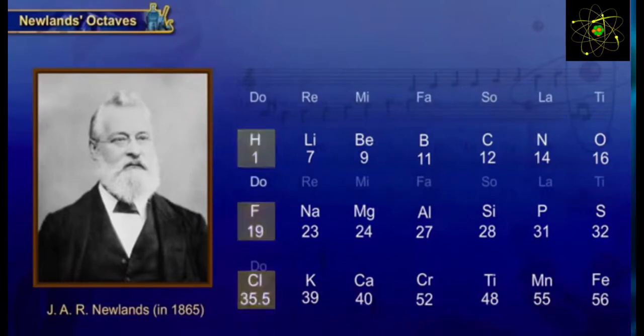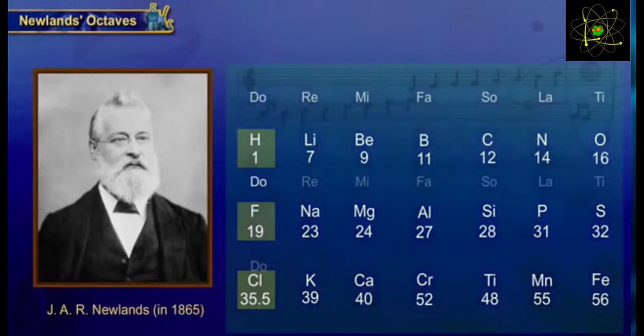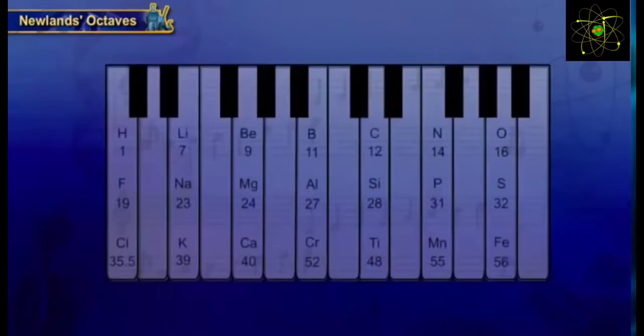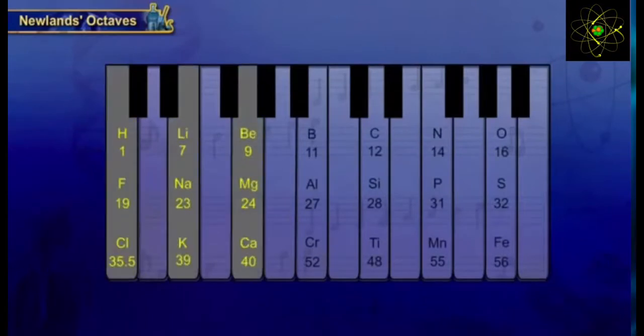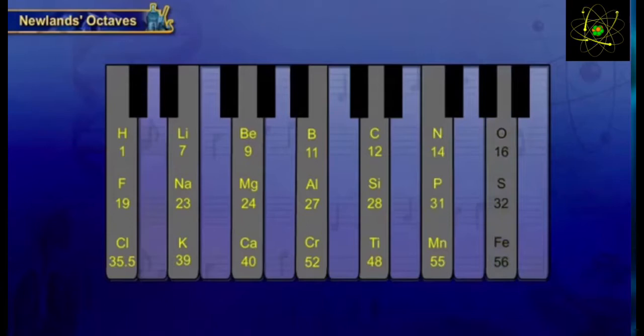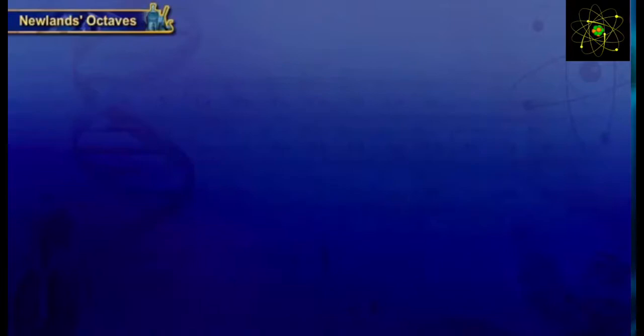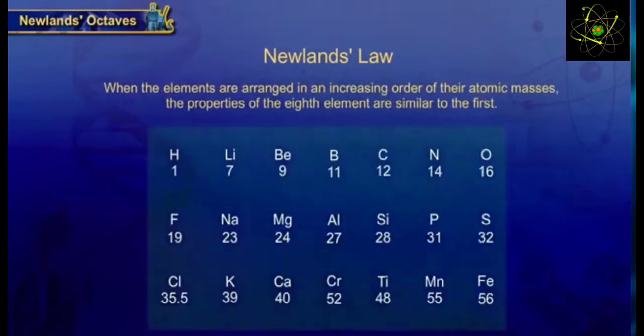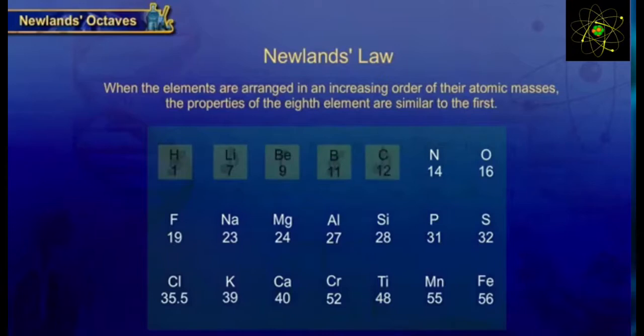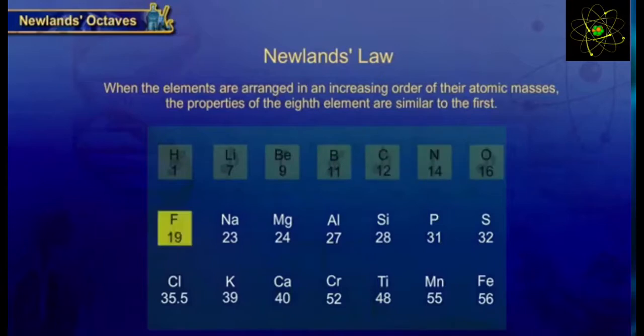So when he arranged it, he found that the eighth one and the first one had similar chemical and physical properties. Now he related this to the law of music, that is the notes that are used in music. The first and the eighth note are similar in music. Similar to that, he named it Newland's law of octave. So Newland's law states when the elements are arranged in an increasing order of their atomic masses, the properties of the eighth element are similar to the first one. Okay, they are similar, not exactly the same.